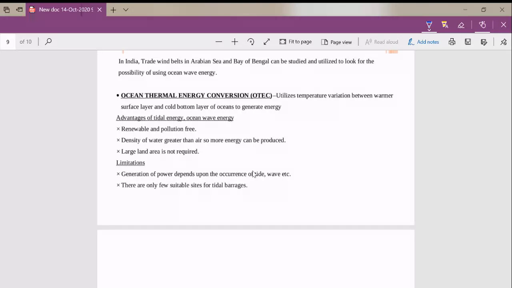And what are the limitations of ocean energy? The generation of power depends upon the occurrence of tide and wave. So we need to wait for the occurrence of tide and wave, and then there are only few suitable sites for tidal barrage. Okay, so we cannot install a tidal barrage everywhere in the ocean. Only few suitable sites will be there. Okay, so this is all about non-conventional energy sources.